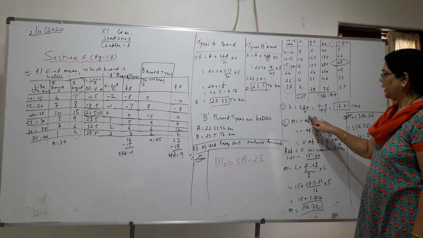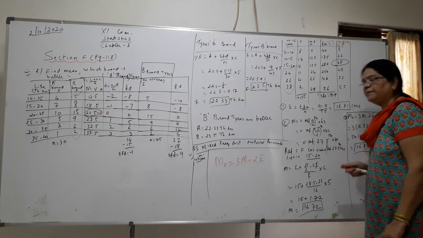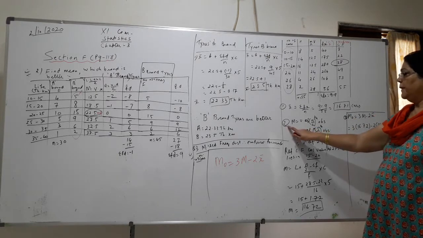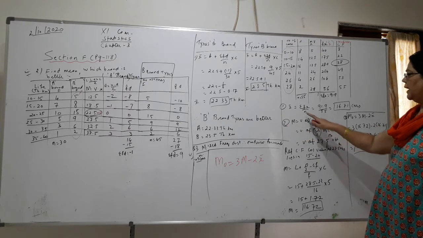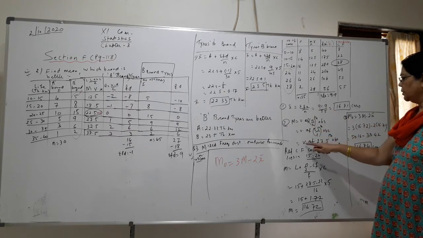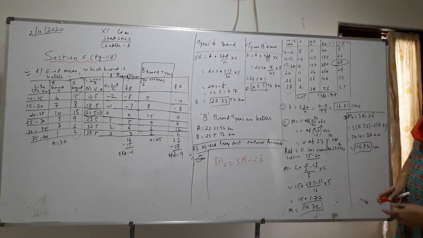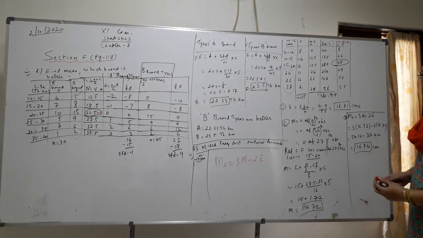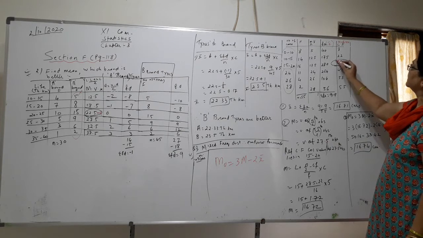So number 1, mean: sigma fx upon N, 919 upon 55. You will get 16.71 cars. Median: M is the value of the N upon 2 observation. N is 55 upon 2, so you will get 27.5 observation. Now refer to the CF column. When you refer to the CF column, where does the 27.5 value lie? Here.